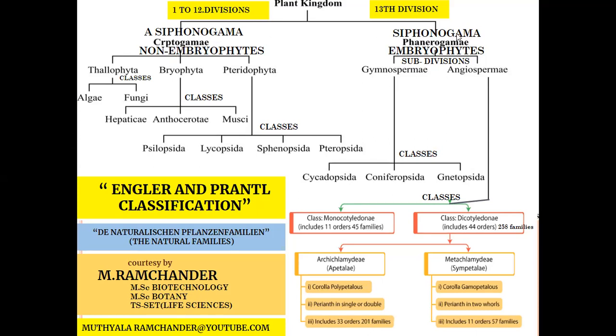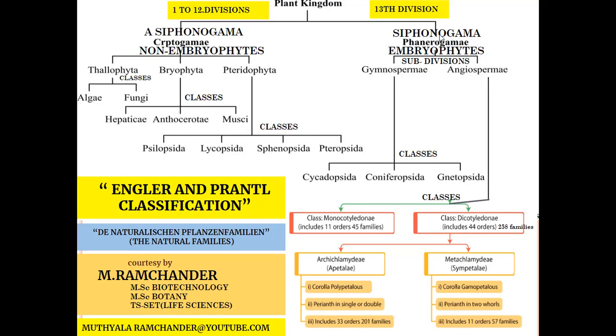And Siphonogama is the 13th division. Siphonogama means a pollen tube is compulsorily developed during fertilization. In this division, or in the Phanerogams, male gametes are non-motile. They compulsorily need a vehicle for the transport of male gametes to the female gametophyte. So non-motile male gametes reach the female gametophyte only with the help of the pollen tube.